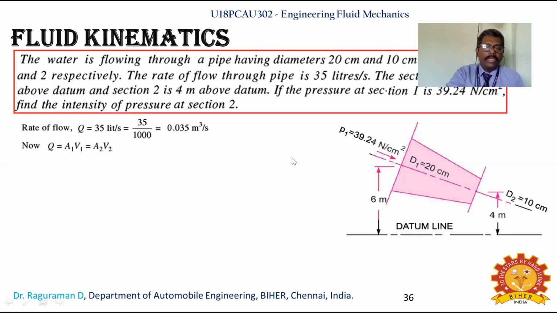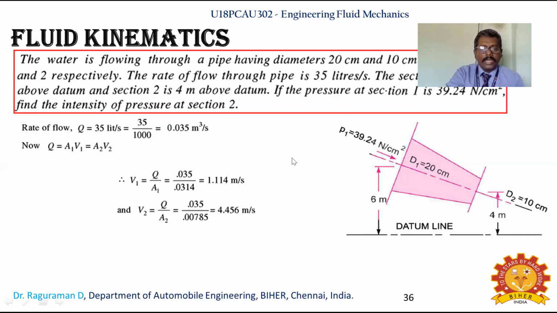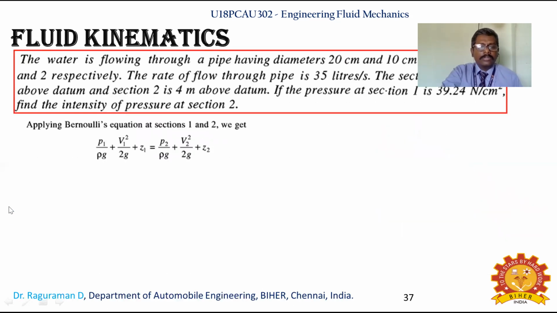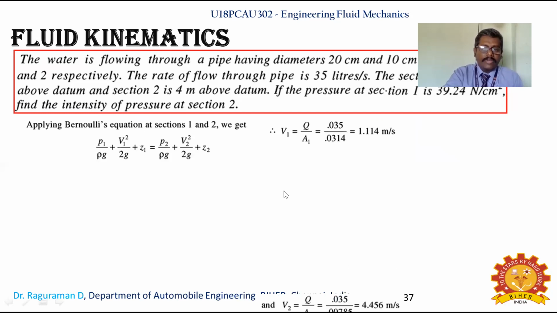You are knowing the continuity equation A1 V1 equal to A2 V2. So V1 you can calculate with the help of Q by A1, and also V2 equal to Q by A2. So you are knowing A1, A2 as well as V1, V2 you have identified. Now you can apply Bernoulli's equation at both sections 1 and 2. The V1 and V2 values we had already identified, as you saw in the previous slide.